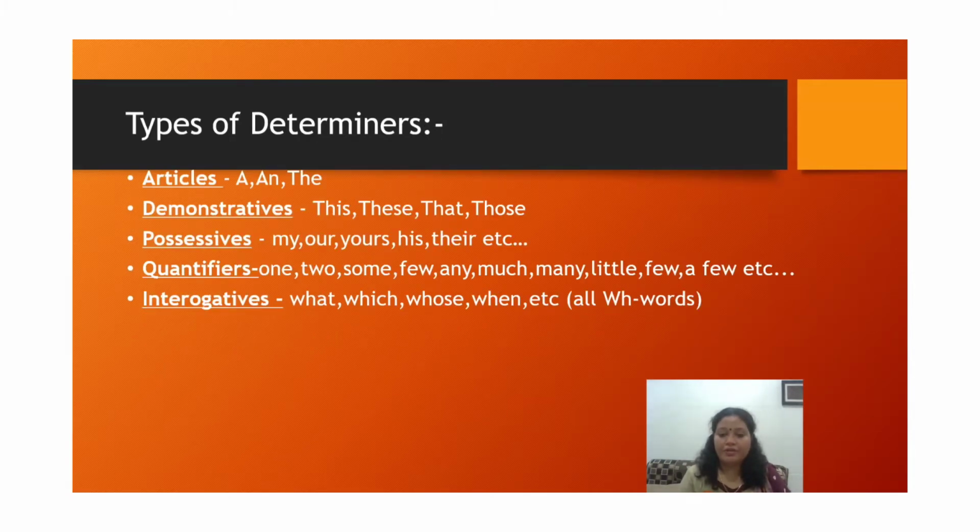Now, types of determiners. There are a few types of determiners: articles, demonstratives, possessives, quantifiers, interrogatives. These are a few words: a and the, these, that, those, my, our, ours. These all are determiners. Actually, they lie under different patterns of words. This is a short brief I have given, but we will learn in detail.